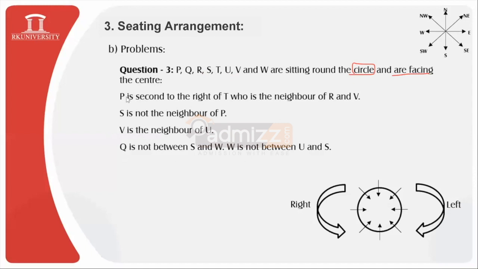Starting off with the very first, P is second to the right of T. That means first we need to fix the position of person T. So let us fix the position of person T somewhere over here.